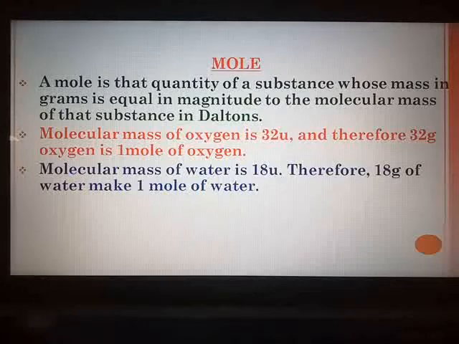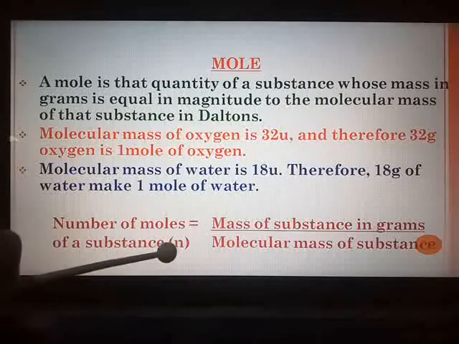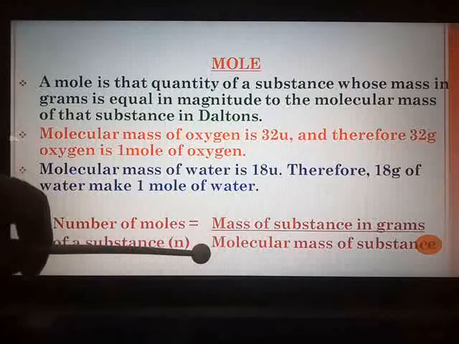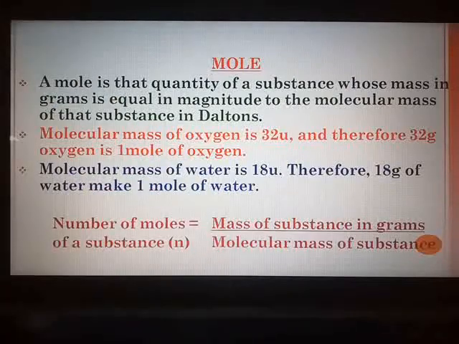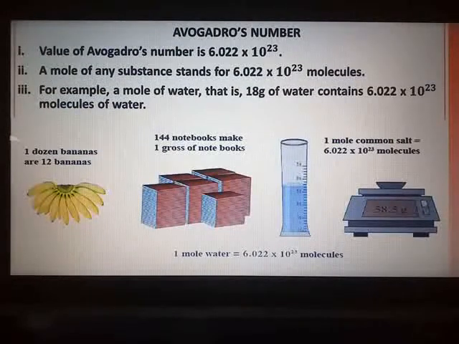To calculate the number of moles of any substance, the formula which we use is: the number of moles of a substance, denoted by small n, is the mass of the substance in grams divided by the molecular mass of that particular substance. This formula you should know. And our last topic to wind up today's session is Avogadro's number. What do you mean by this number?